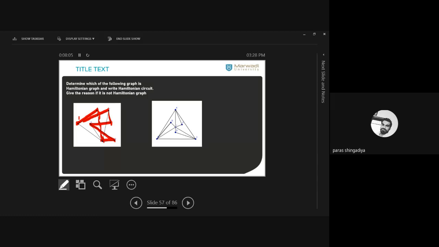You have to start with this place. Okay. B to A to C, C to B, D, E, F, and again you reach back to B. Okay. So the first is Hamiltonian. Now what about the second? Is the second one Hamiltonian? The second is not Hamiltonian. Okay.